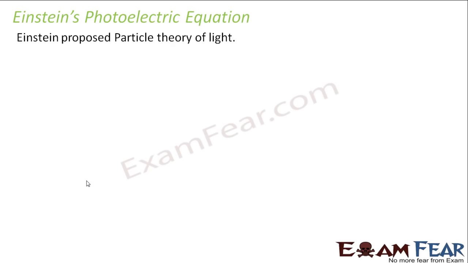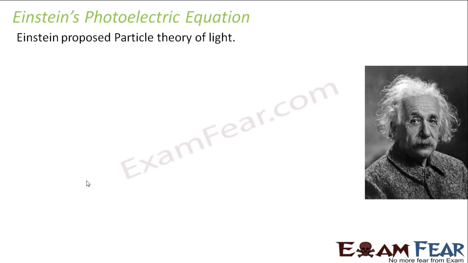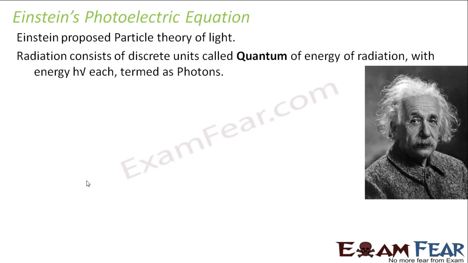It was nobody else than Albert Einstein who came up with a very satisfactory explanation of photoelectric effect and brought back the particle theory of light. So Einstein again proposed particle theory of light. What did he say? He said that radiation. So here, in this entire lesson, wherever we are talking about light, since light is something which we always talk of, instead of light here means radiation, because light is also a form of radiation. So he told that radiation consists of discrete units called quantum of energy of radiation with energy h nu each.